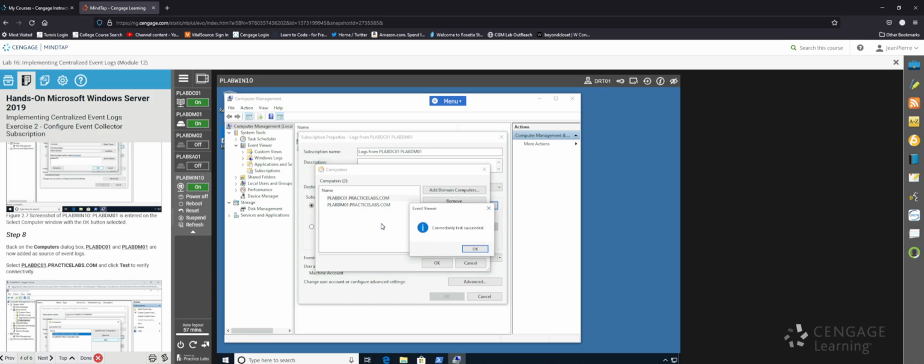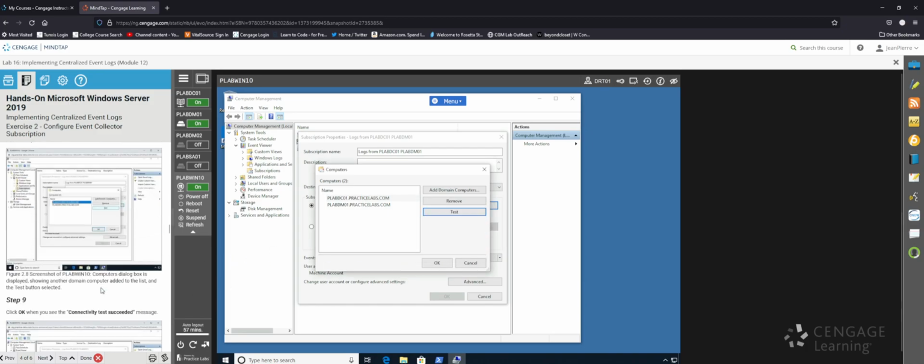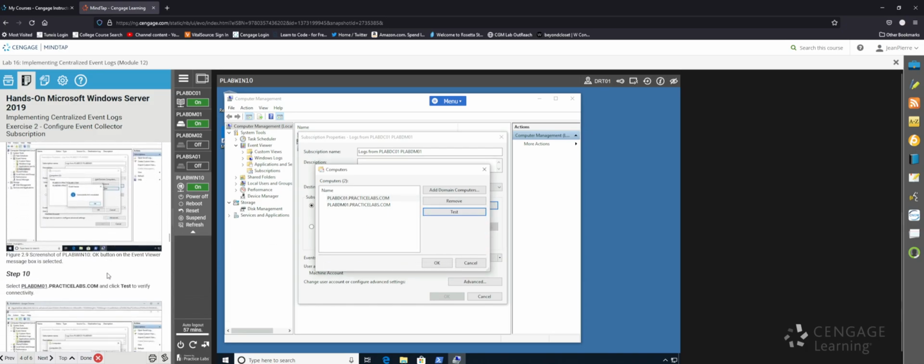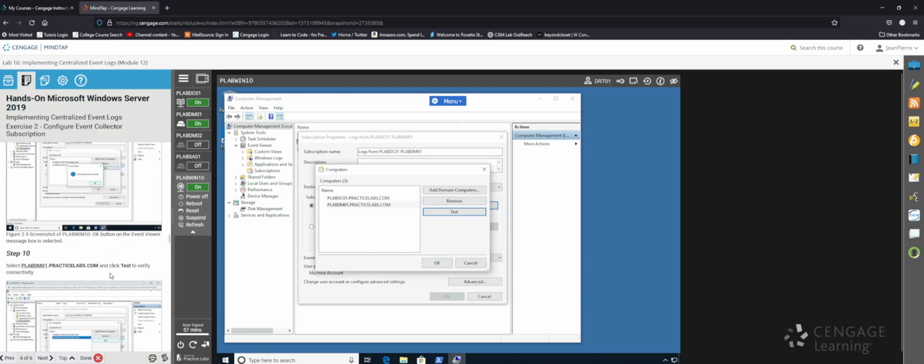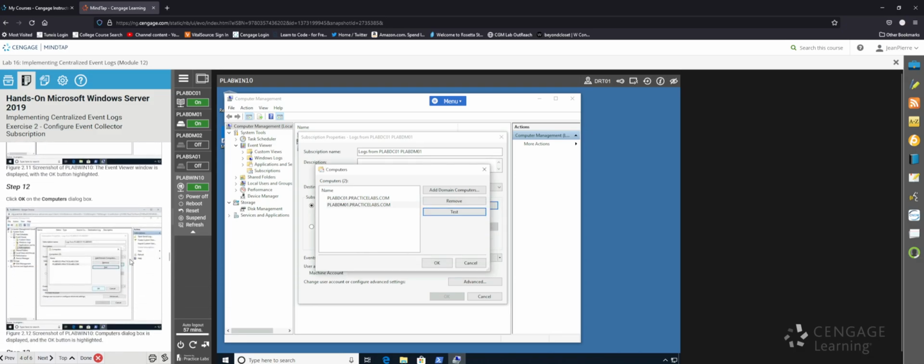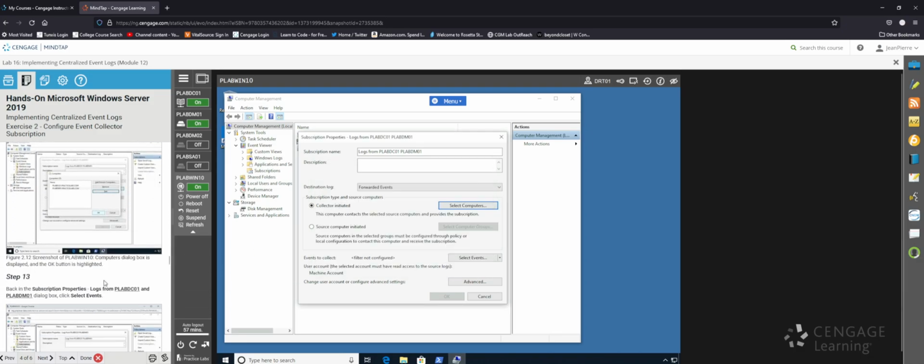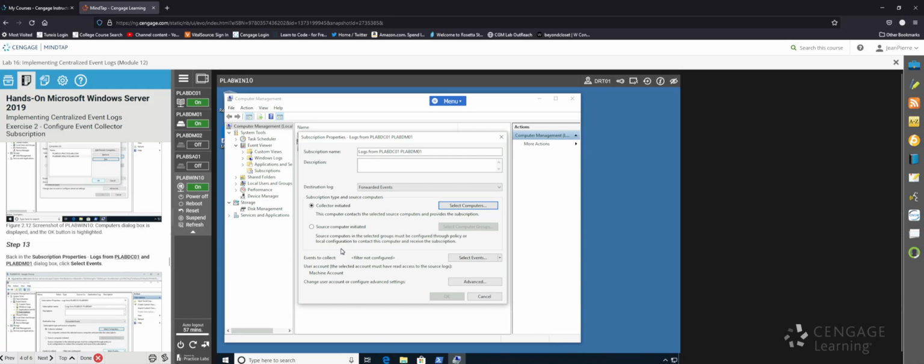So I can do tests. Connectivity test succeeded. Okay, they want us to test the second computer as well. Connectivity test succeeded. Great. Okay, I can do OK here. So now back on here, we can do select events.